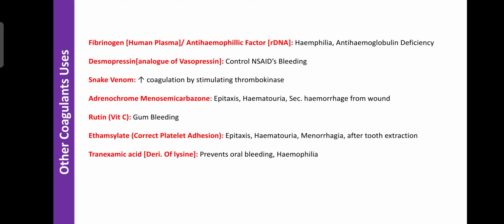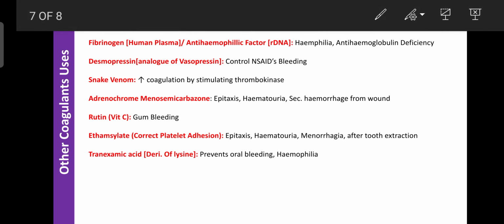Then another drug is desmopressin, an analog of vasopressin. As you know, vasopressin is a powerful vasoconstrictor, and desmopressin also causes contraction of the capillaries, helping to initiate blood coagulation and avoid bleeding. Desmopressin is commonly used to control non-steroidal drug-induced bleeding.